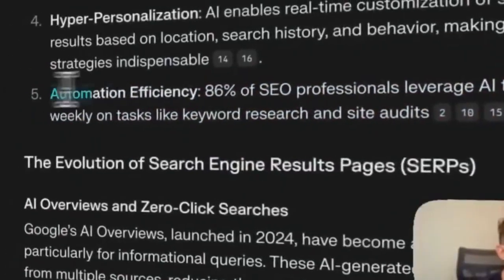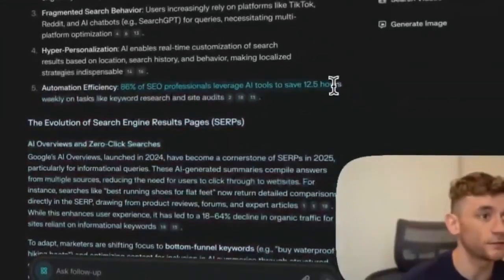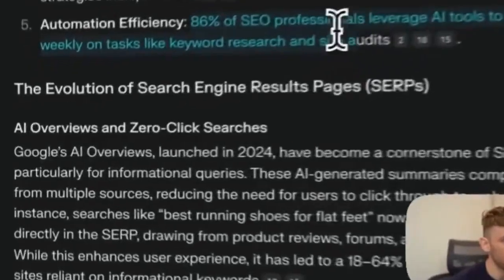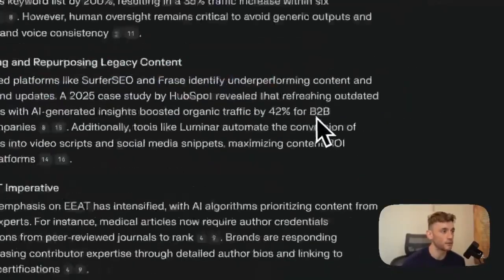And then also, this is a pretty good stat as well. Automation efficiency: 86% of SEO professionals leverage AI tools to save 12.5 hours weekly on tasks like keyword research and site audits. Pretty useful stuff right there. Then it's talked about the rise of AI first search engines, for example, like ChatGPT and Google Search Generative Experience.